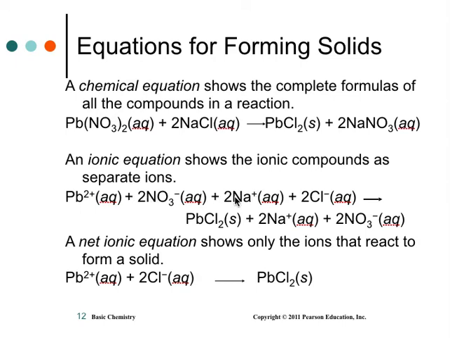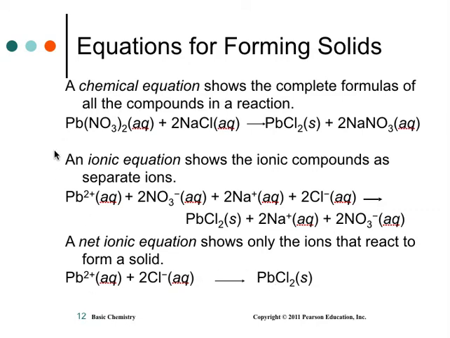How about the sodium? If I see sodium, there it is. It's on the other side, exactly the same, so I'm going to ignore it. These are called spectator ions. They are watching. They don't do anything. They just hang around. So you get rid of all the hangers-on, and everything that's left you leave in your final equation, which is called the net ionic equation. So you've got lead plus chlorides yields lead chloride, and that is all that you're actually making in this.